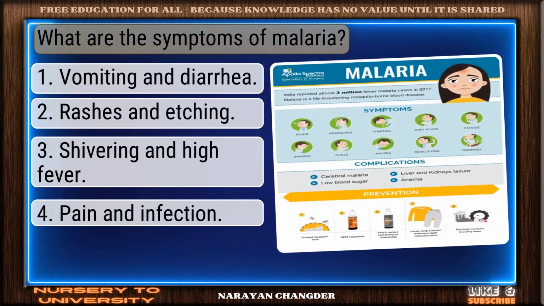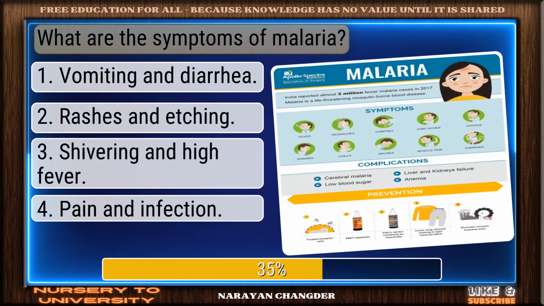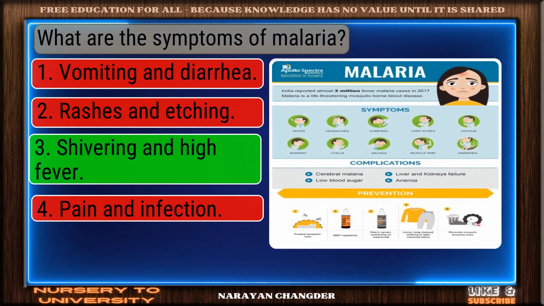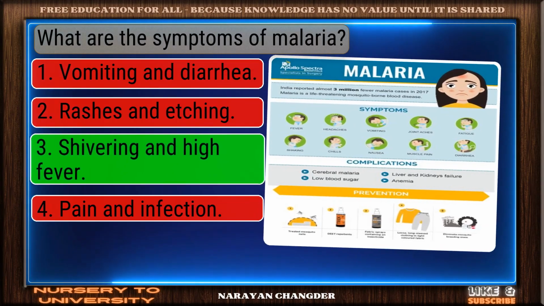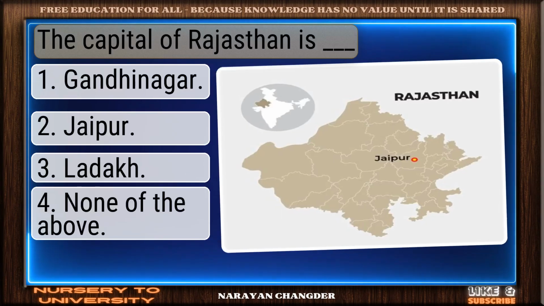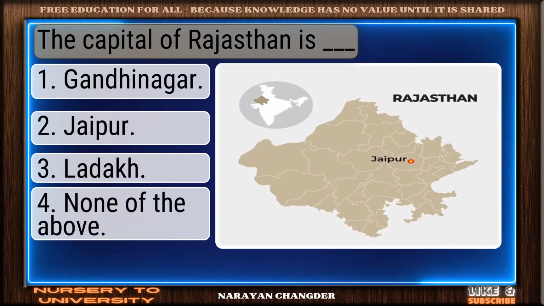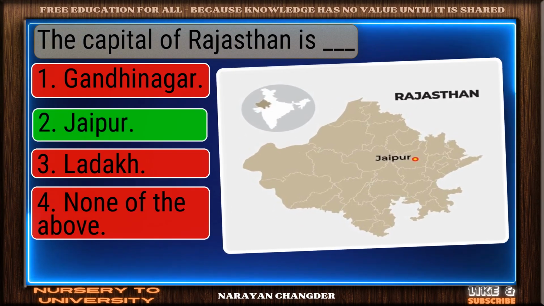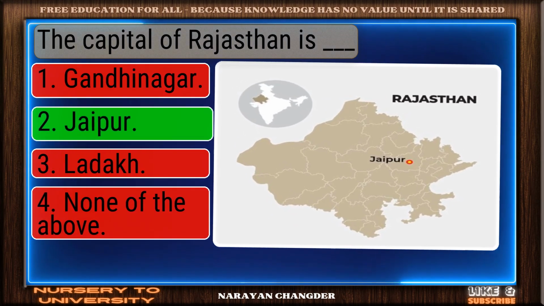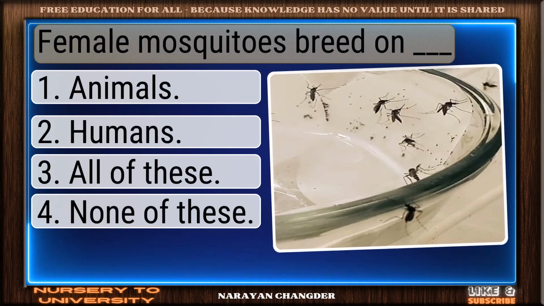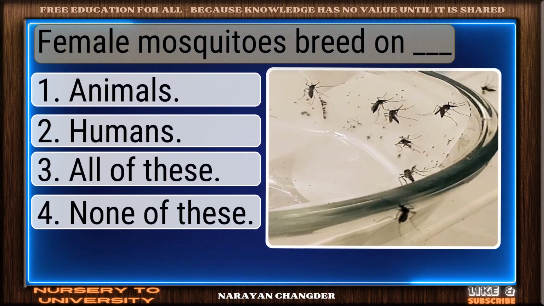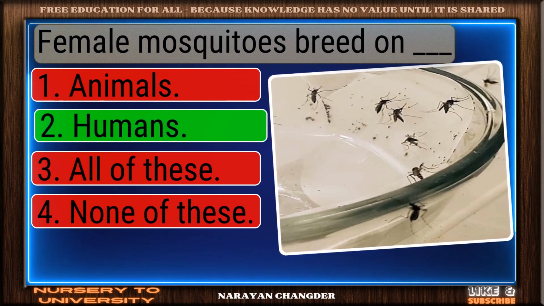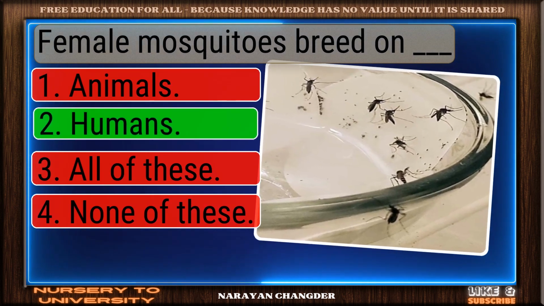What are the symptoms of malaria? Correct response. Shivering and high fever is the most accurate answer. The capital of Rajasthan is dash. Nice selection. Jaipur is the correct and valid answer. Female mosquitoes breed on dash. Great thinking. Humans is the right choice.